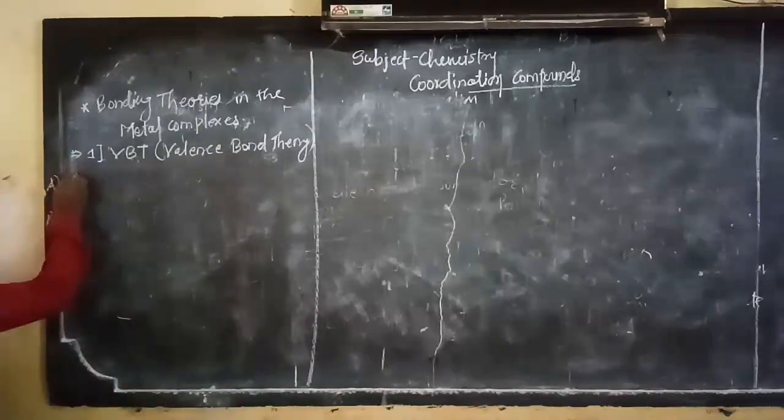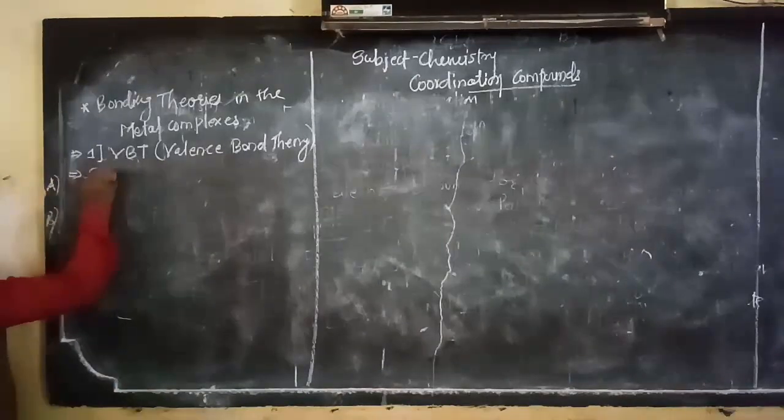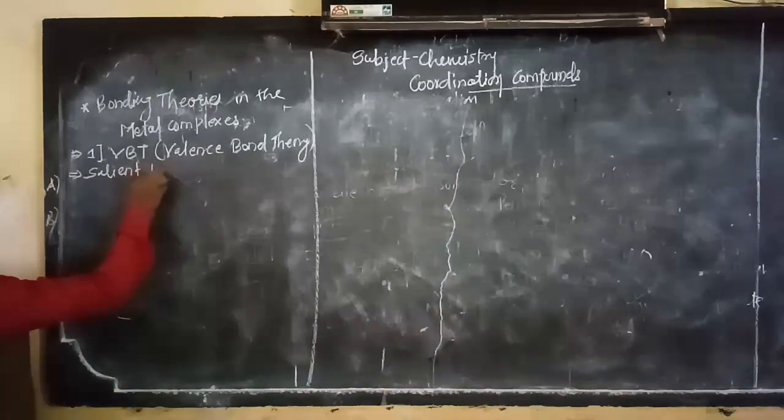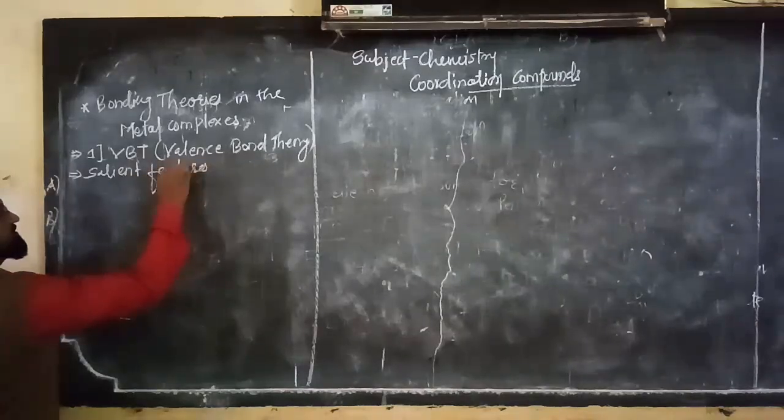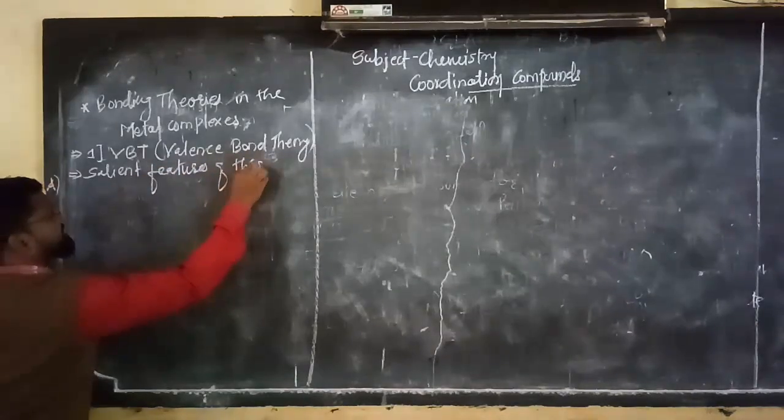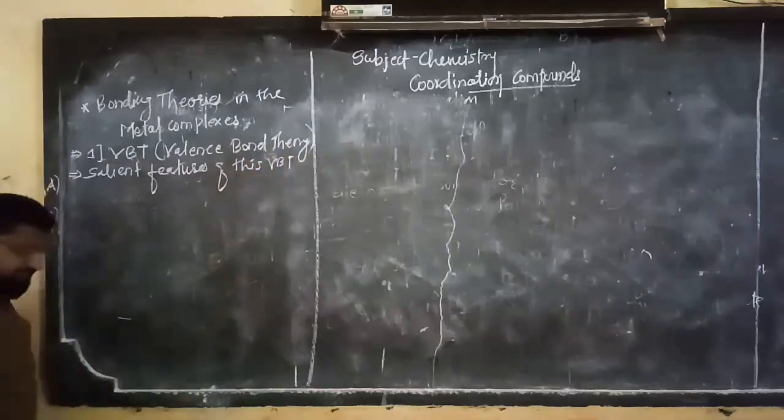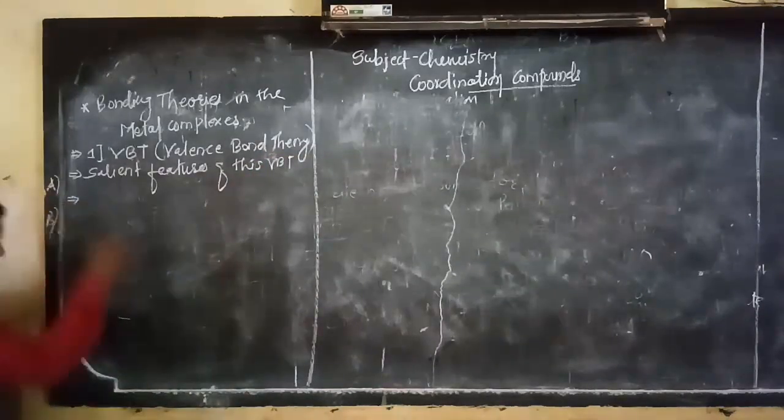First we will see the salient features of this VBT.